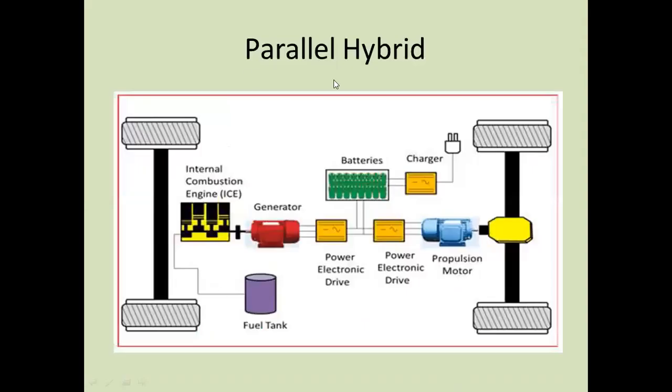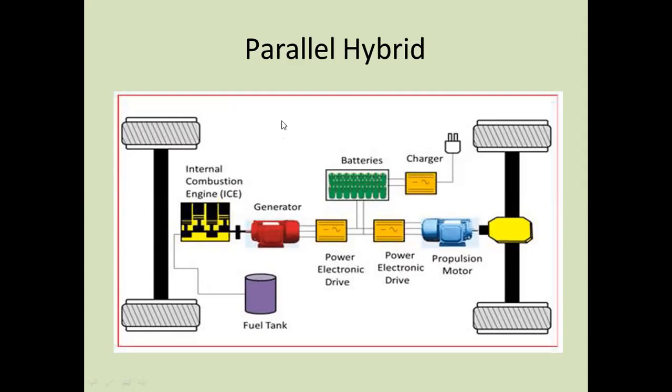On the next slide, we can discuss the parallel hybrid. Here we can see the schematic view of the parallel hybrid system. These are the important components present: an internal combustion engine, a generator, a power electronic drive, another power electronic drive, a propulsion motor, a battery, and a charger.